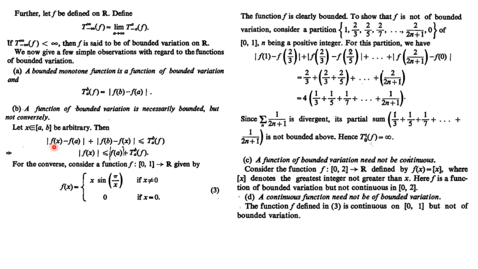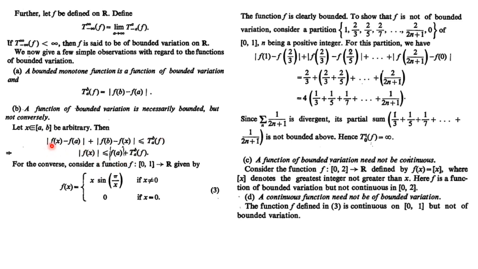Then the variation is |f(x) minus f(a)| plus |f(b) minus f(x)|. Clearly every variation is less than or equal to the total variation, because the total variation is nothing but the supremum of all these variations. So we have that |f(x) minus f(a)| plus |f(b) minus f(x)| is less than or equal to the total variation over [a, b].